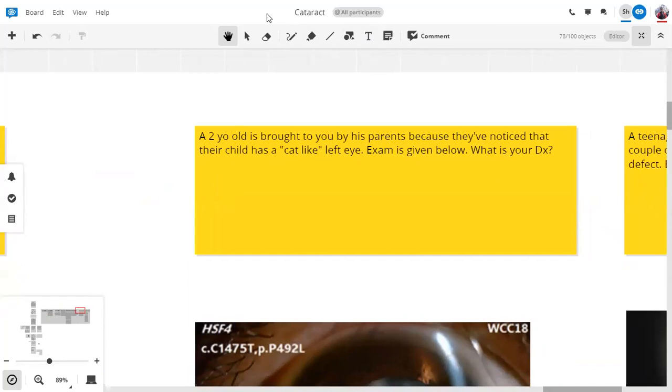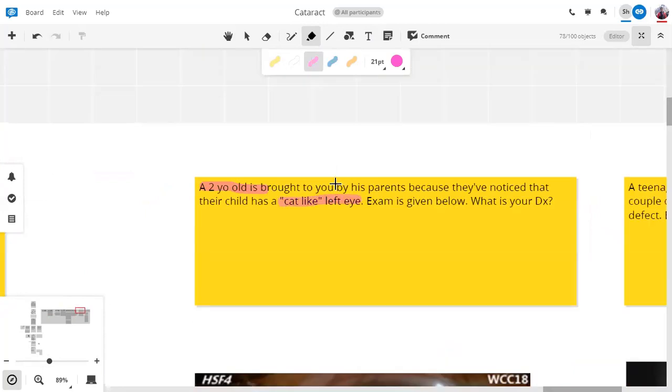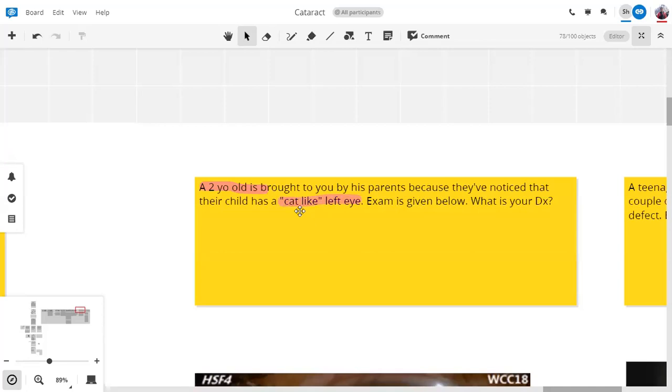Let me quickly read the scenario. It's a 2-year-old child brought to you by his parents because they've noticed that their child has a cat-like left eye. Left eye here. Yes, the lacrimal puncta isn't here, so no, it's a right eye. It's a right eye. Exam is given below, but before we check that, examine this eye. Cat-like left eye. This is a layman term for what?